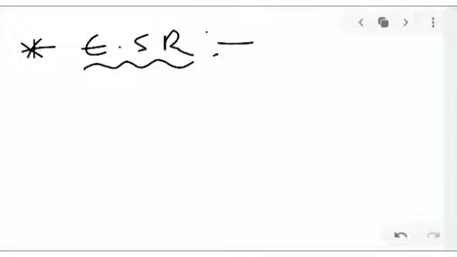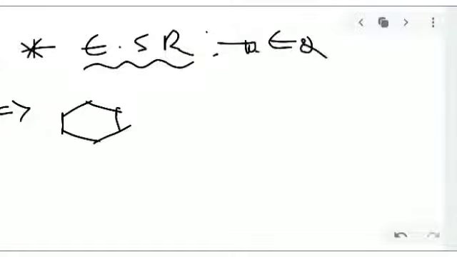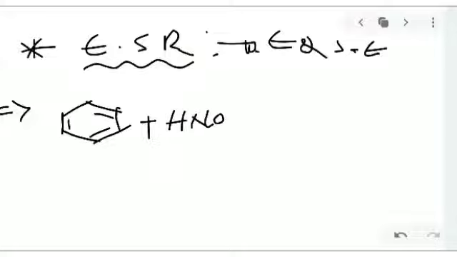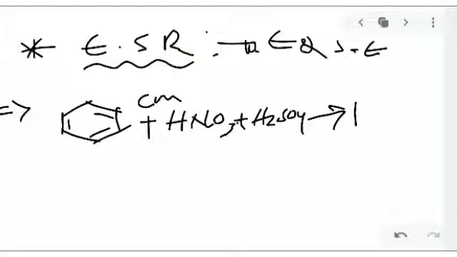Electrophilic substitution reaction: substitution means that something is substituted. So here, electrophilic substitution reaction, with benzene. It means a weaker electrophile is replaced by a stronger electrophile. Here benzene reacts with concentrated nitric acid and sulfuric acid. Okay, we get nitrobenzene